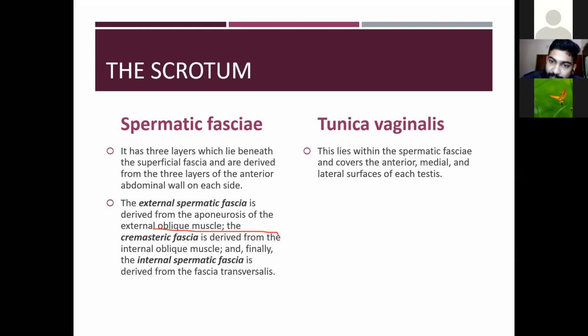The tunica vaginalis is derived from the vaginal process of the abdomen. The vaginal process is an embryonic outpouching of the parietal peritoneum.